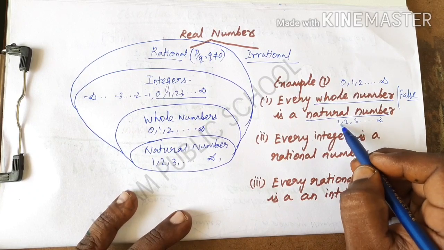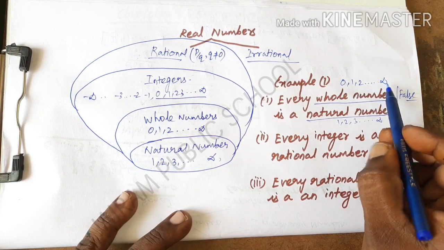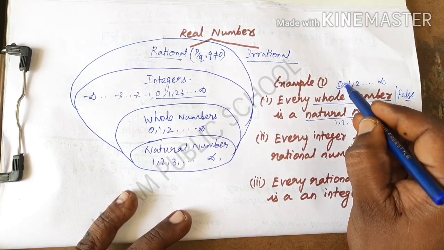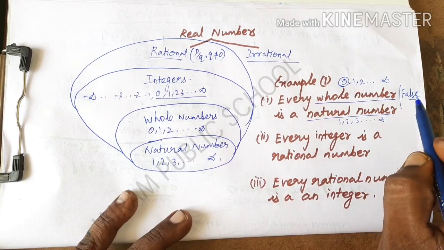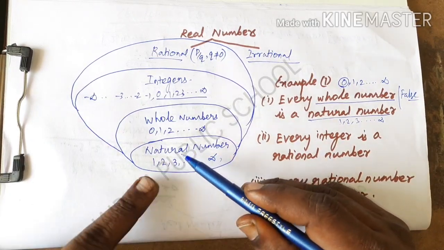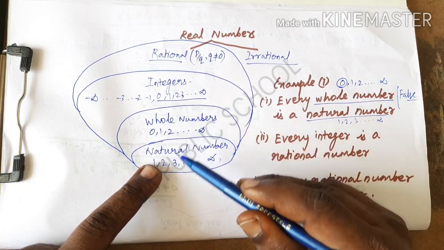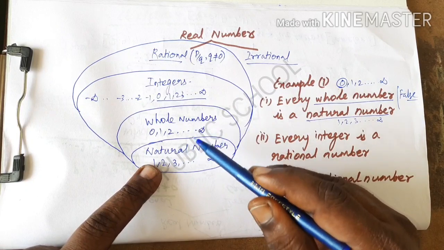Natural numbers start from 1 to infinity, whereas whole numbers start from 0, 1 to infinity. Here 0 is not a natural number, so the answer is false. Refer to this table: all natural numbers are whole numbers, but all whole numbers are not natural numbers, that is the concept here.